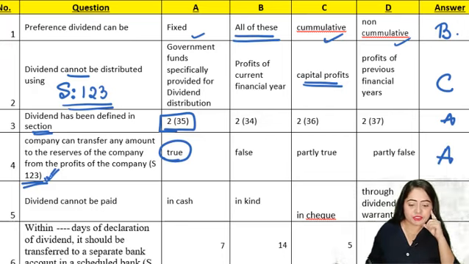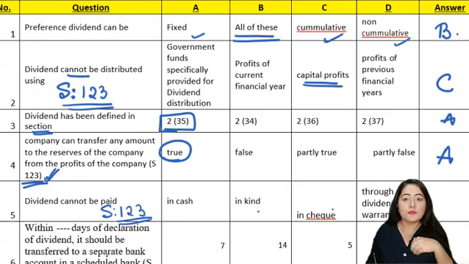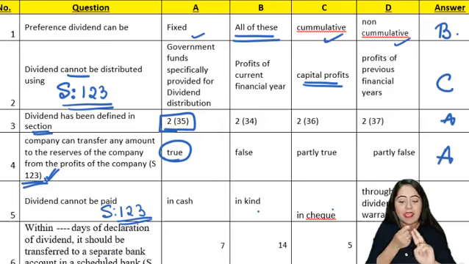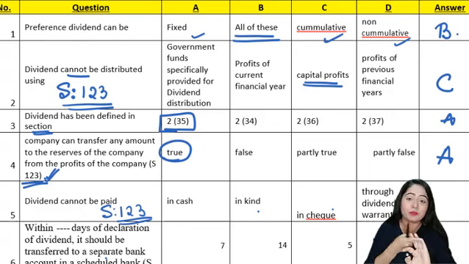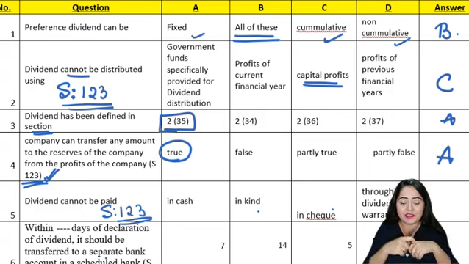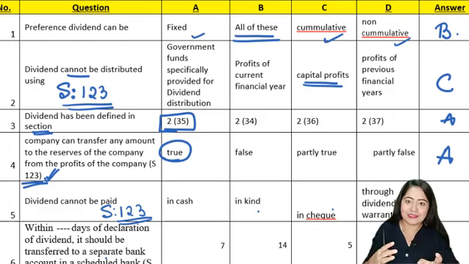Let's go to the next question, question 5. Dividend cannot be paid: in cash, in kind, in check, through dividend warrant. Okay, so here again we are talking about section 123. What are the modes of distributing the dividend? So see, dividend can be distributed in cash, it can be distributed in check, it can be distributed in electronic mode, it can be paid through bank channels, but it cannot be paid in kind. The company cannot distribute its own products in the form of dividend. Okay, so it can never be paid in kind.